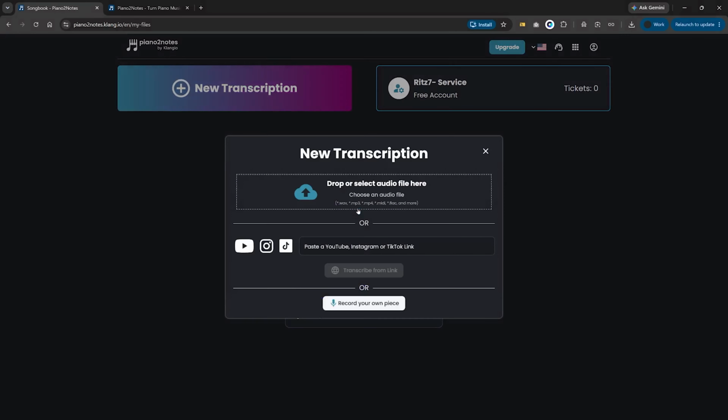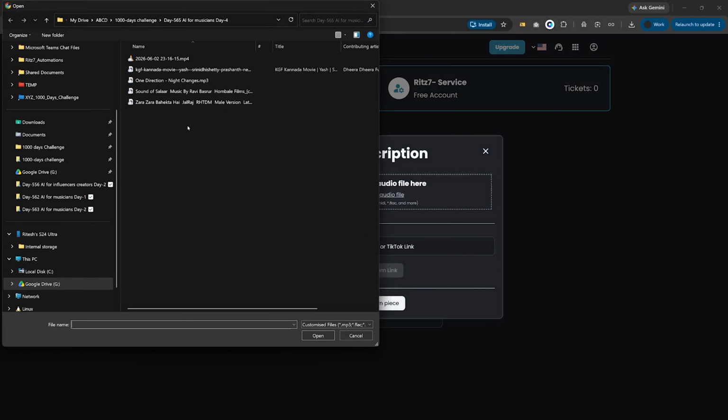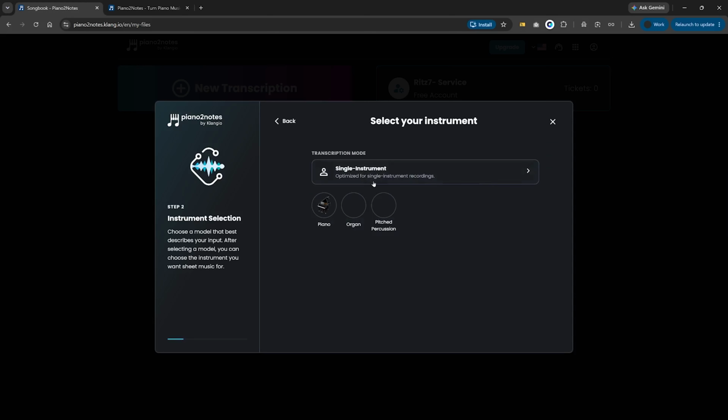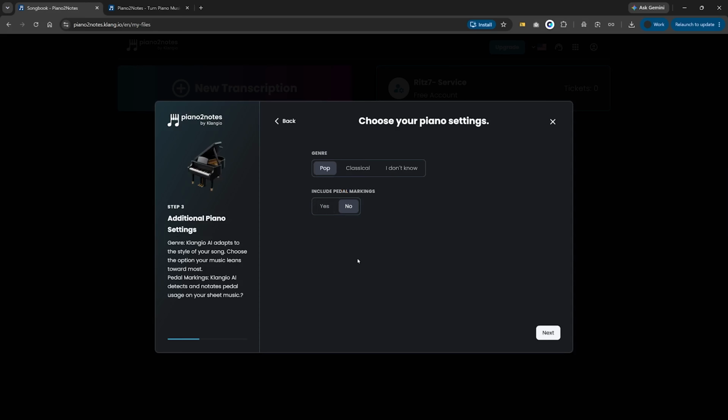So new song, choose the file. Let's say I'll go with Zara Zara. Right, so you can see here we have multi-instrument. Okay, for multi-instrument audio, single instrument or arrangement. Create a playable arrangement from any song. I'll go with this single instrument, and we have piano, organ, or pitched percussion. So let's go with piano.